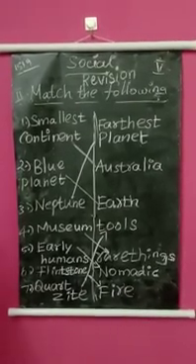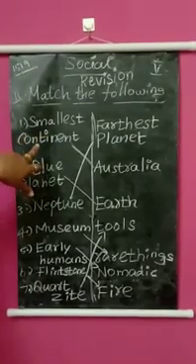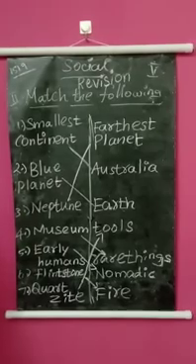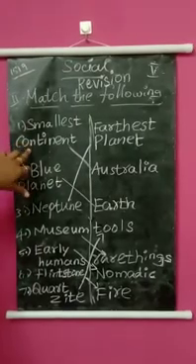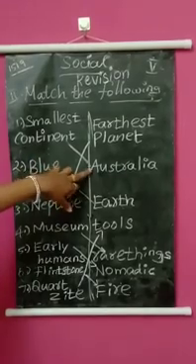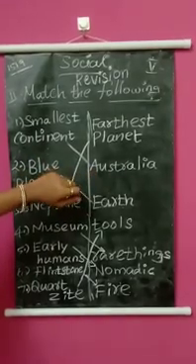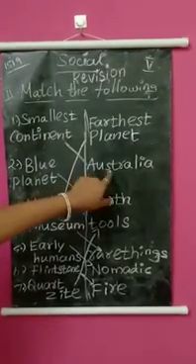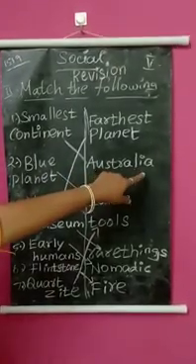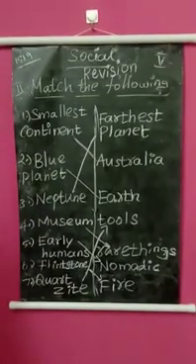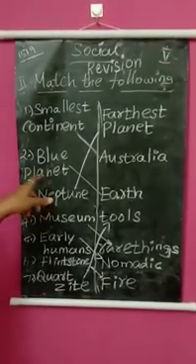And the first one, the smallest continent. I hope you all know very well. So totally there are 7 continents in the world, and which is called the smallest continent in the world? Australia is called the smallest continent in the world. Australia spelling is Australia.